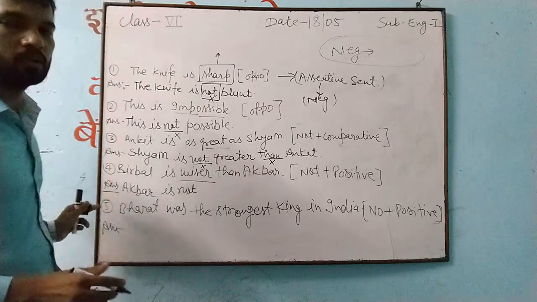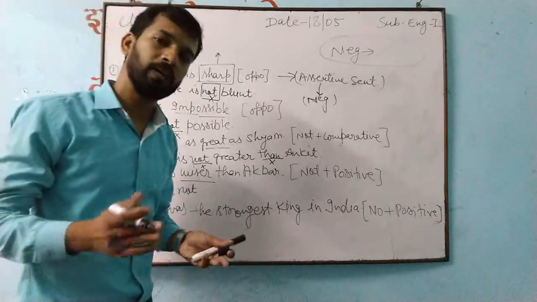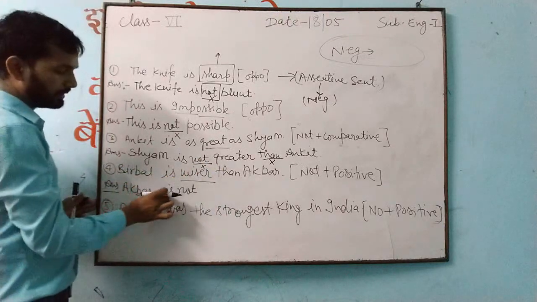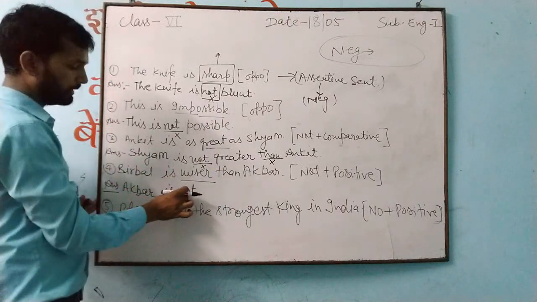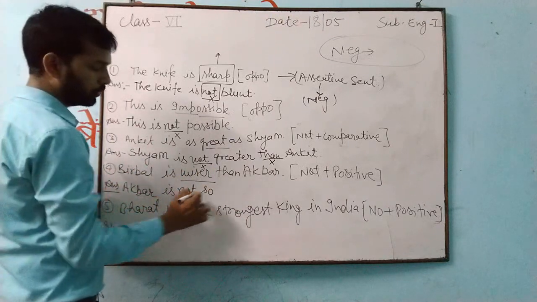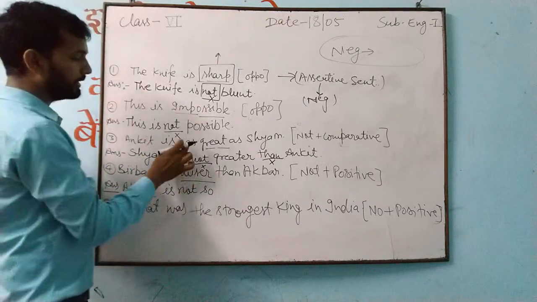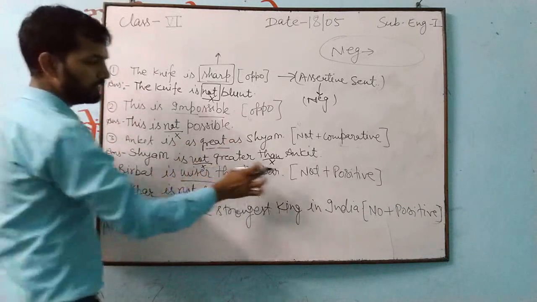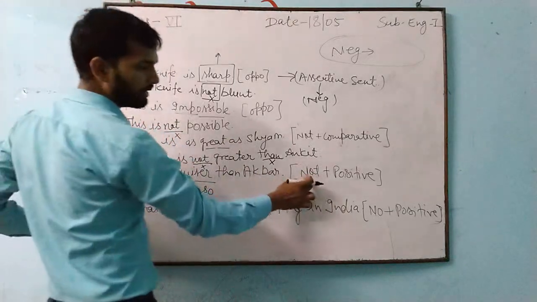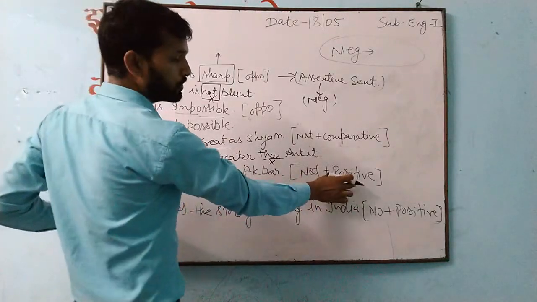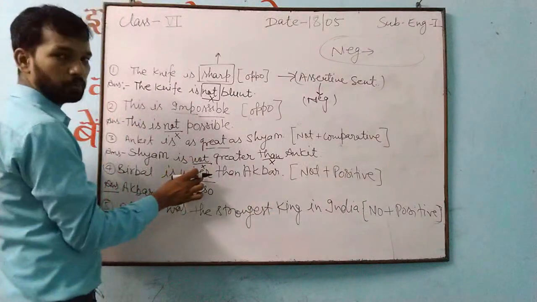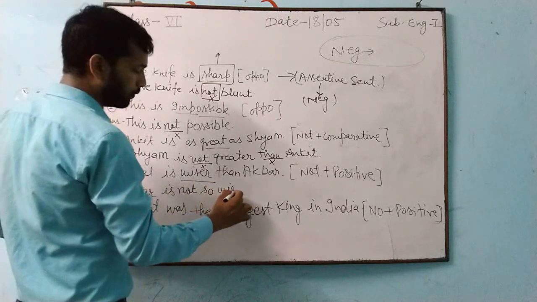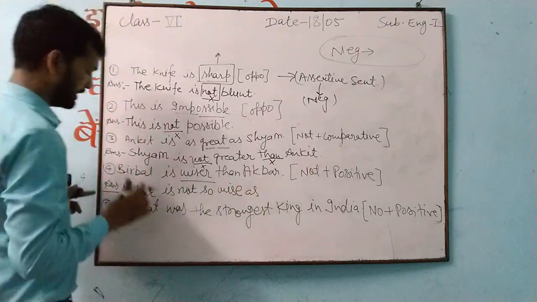Why we are placing not? Because of one thing. The thing is what? We have to change into negative. So Birbal is wiser than Akbar. Akbar is not. Akbar is not. So we'll place what? So. Either you place as or so as. And wiser changes into what? That not I have written here. After not what you have to place? Positive degree. So for making wiser positive, we'll place here so and then wise as what?